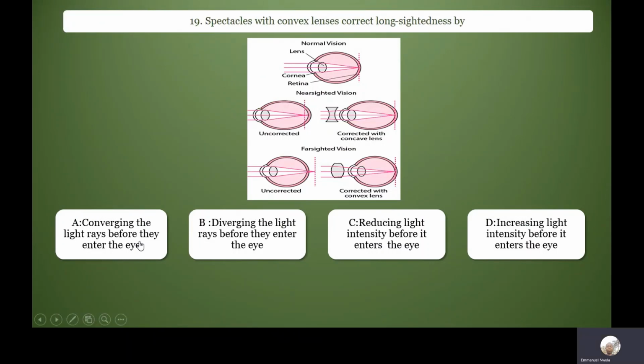Spectacles with convex lenses correct long-sightedness by A. Converging the light rays before they enter the eye. Convex lenses converge light rays. Look at the diagram. See convex lens. This surface is bulging out. That's a convex lens. It's used to correct long-sightedness. It converges the rays. So the correct option is A.